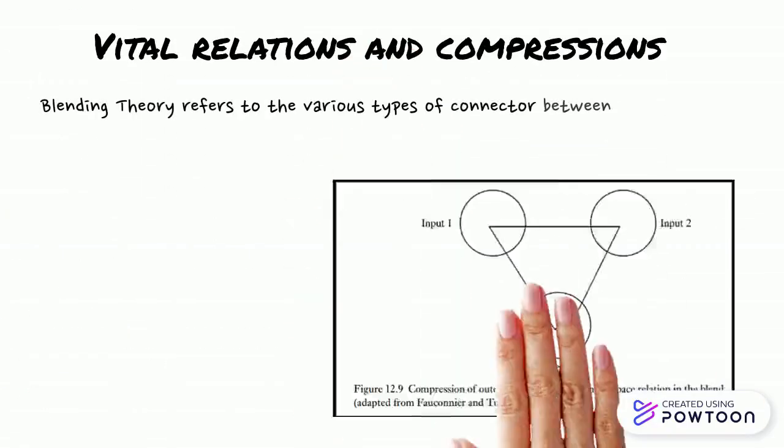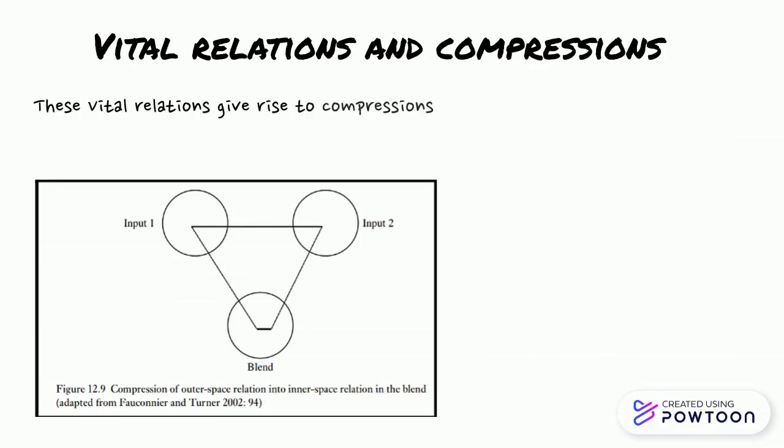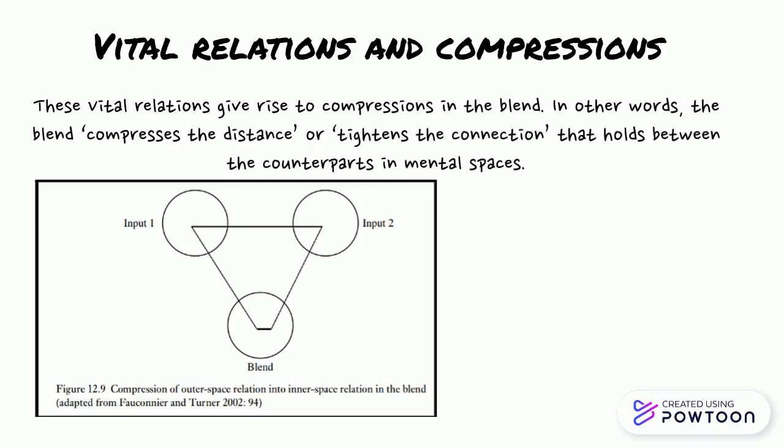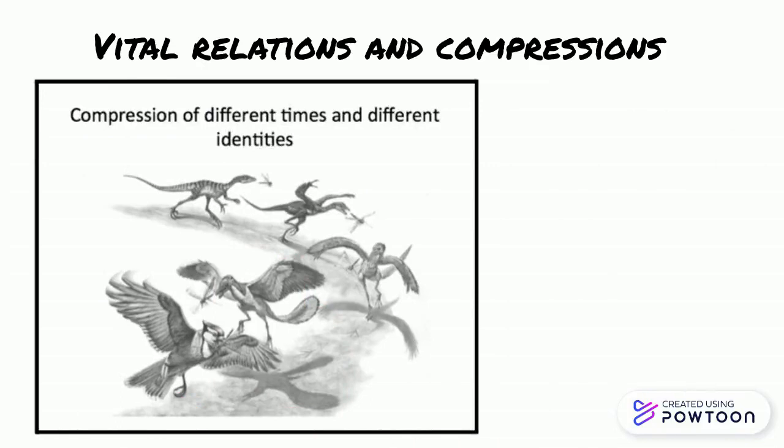Blending theory refers to various types of connector between mental spaces as vital relations. A vital relation is a link that matches two counterpart elements or properties. These vital relations give rise to compression in the blend. In other words, the blend compresses the distance or tightens the connection that holds between the counterparts in the mental space. Here is an example where different times and different identities are compressed.